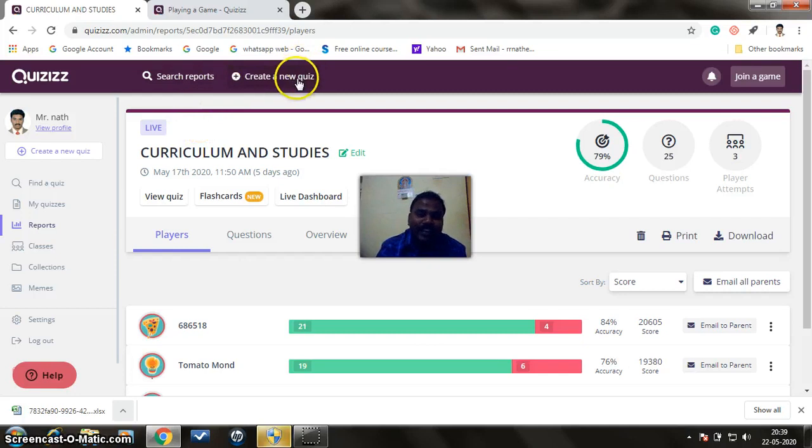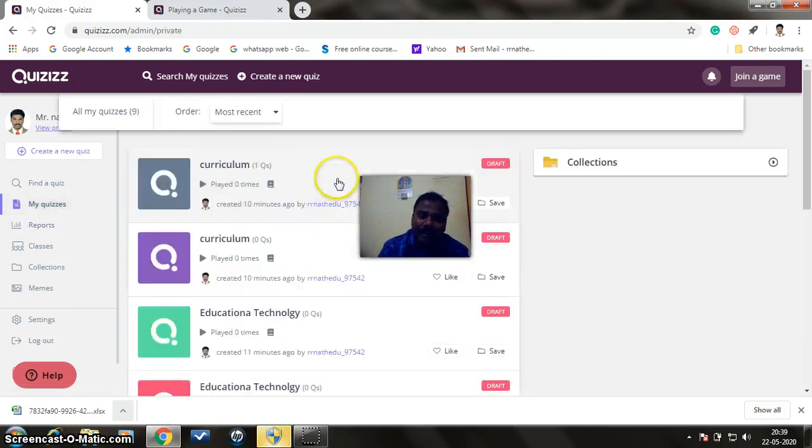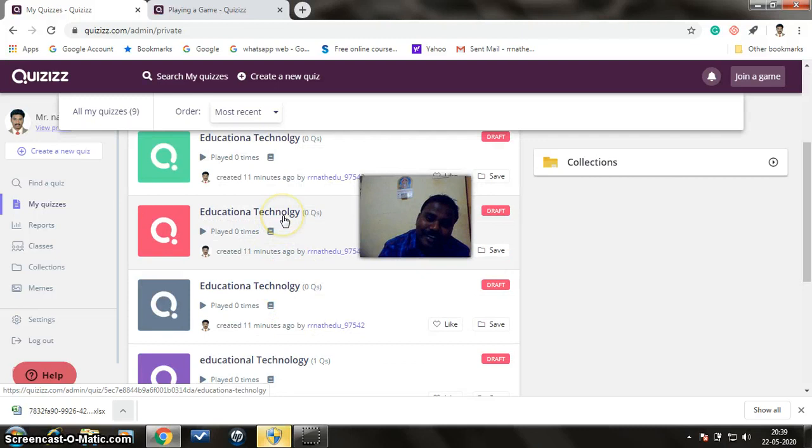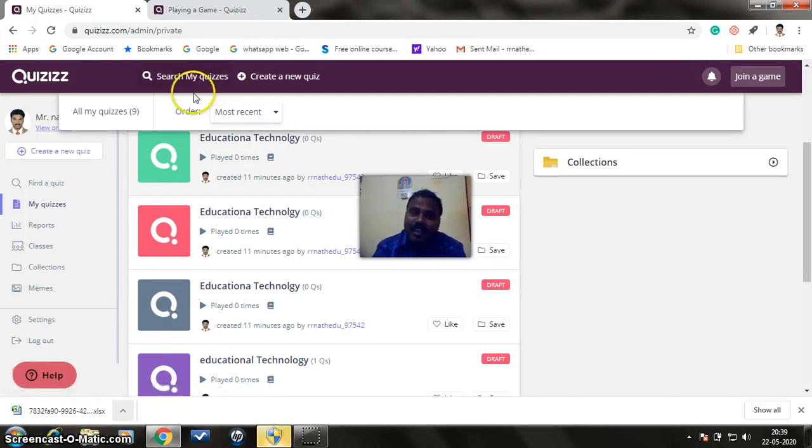You can go for create quiz. After creating, automatically it will be stored in myquizzes. Once you come to my quizzes, plenty of questions which you prepared are readily available. After clicking these, play the quiz with team mode or classic mode. The code which is given as 6 digits can be shared with the participants and it can be played like this. So if you are not a host and you want to join a quiz program only, directly